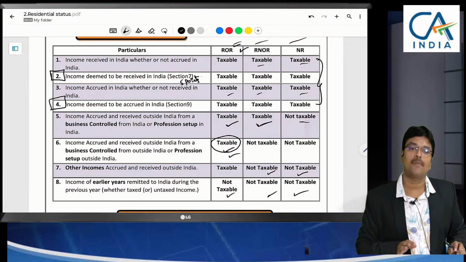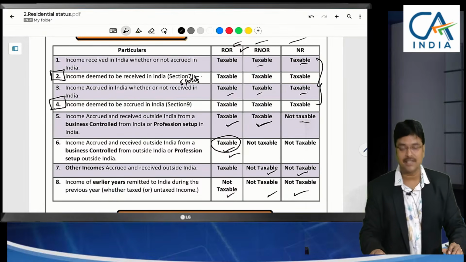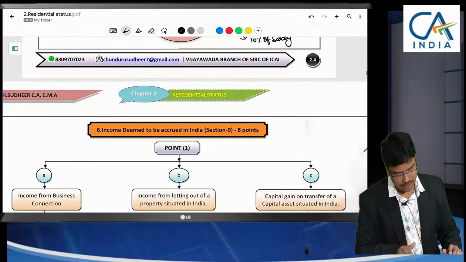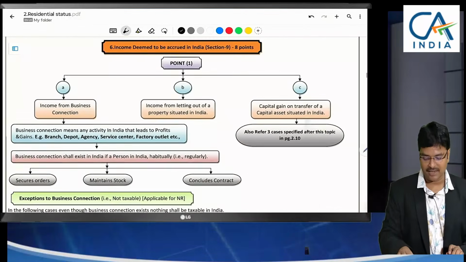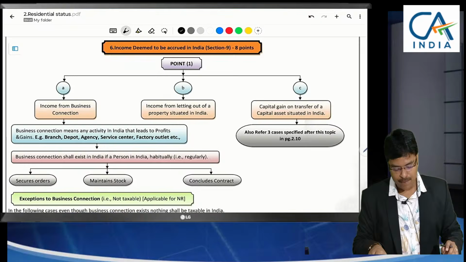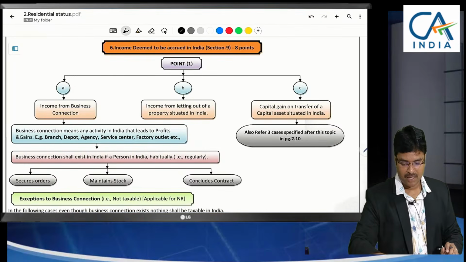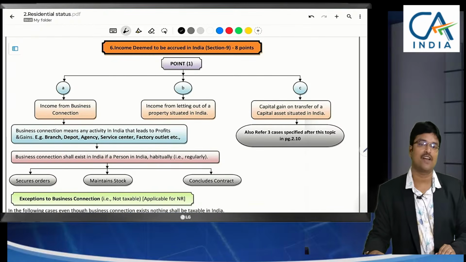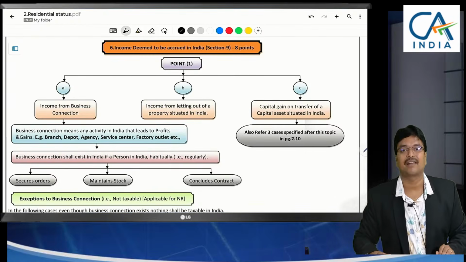This is a very big topic for discussion, but we have to discuss. That is the importance of residential status in this chapter. So we have to discuss. Let us start our discussion of income deemed to be accrued in India. This is only the last topic, but it is a big topic which cannot be completed immediately, but we will try to do it.